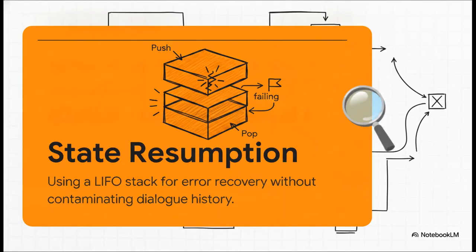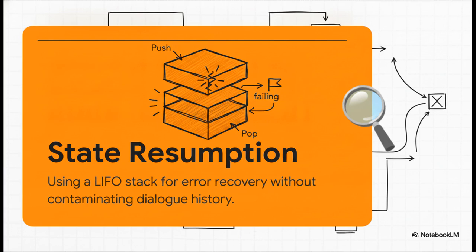And thanks to that last in, first out stack-based execution model we talked about earlier, which, by the way, operates a lot like a push-down automaton in traditional computing, we get something incredibly powerful called context-free state resumption. If a node fails, the runtime doesn't have to restart the whole process or flood the chat log with error messages. It can simply retry only the failed node and resume cleanly from the exact last checkpoint.